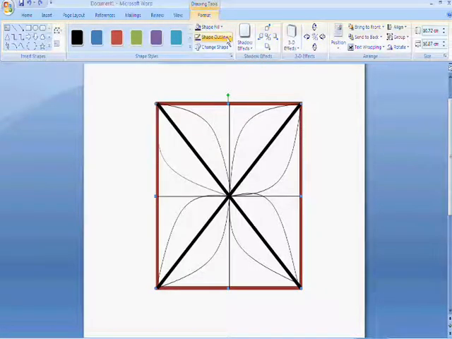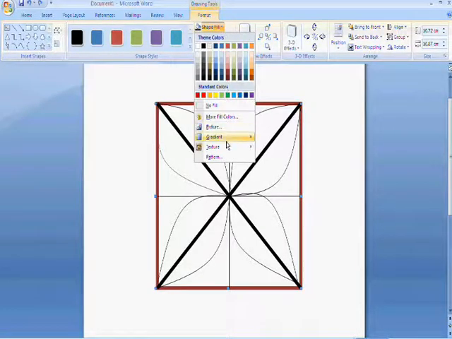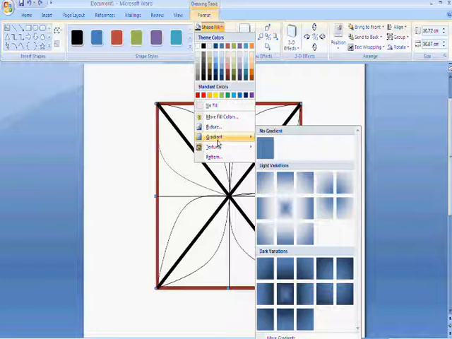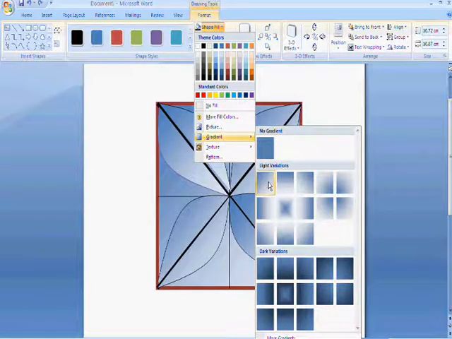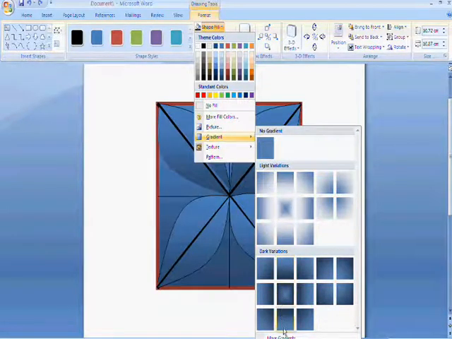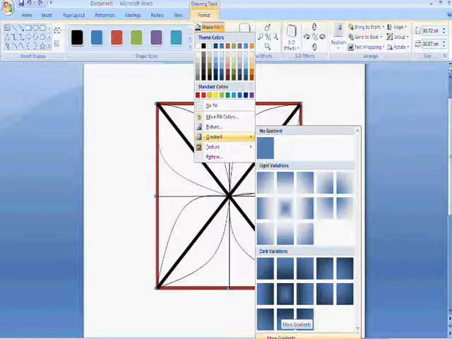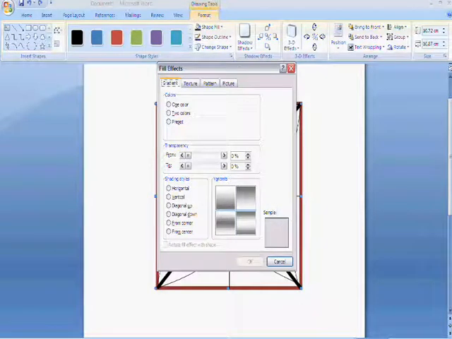The easiest way to get a double colour is by clicking on Shape Fill, go to Gradient, then all the way down to the bottom where it says More Gradients. When you get to More Gradients, click. A box like this should come up.